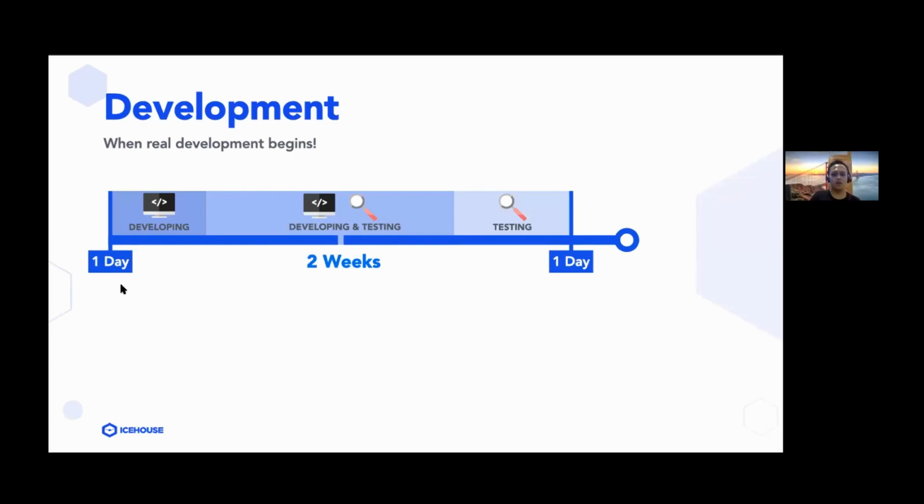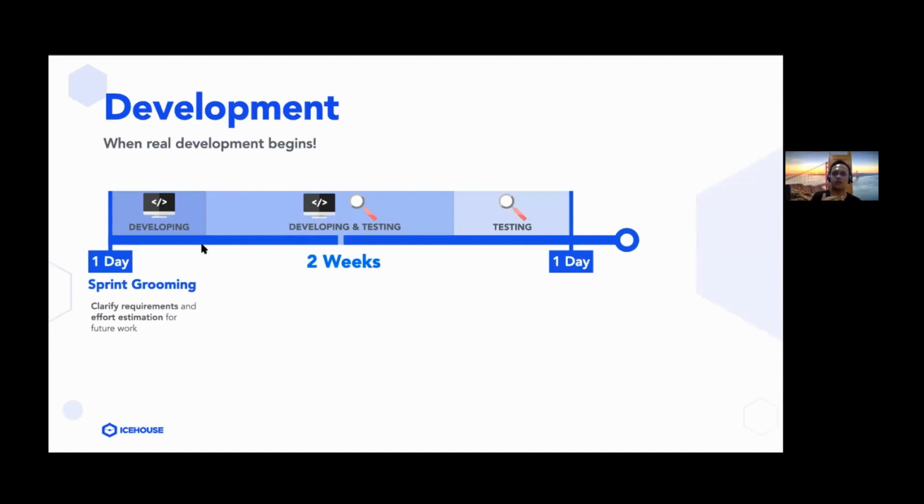And what I've got here is an illustration of a typical sprint within Icehouse. I'm going to be explaining the different sprint activities which are being done in Icehouse. So let's start from the beginning here. A week before we do a sprint, we do what we call a sprint grooming meeting. This is where our business analyst explains the requirements that are going to be developed within the next sprints.